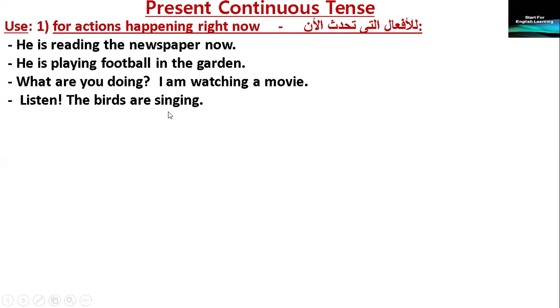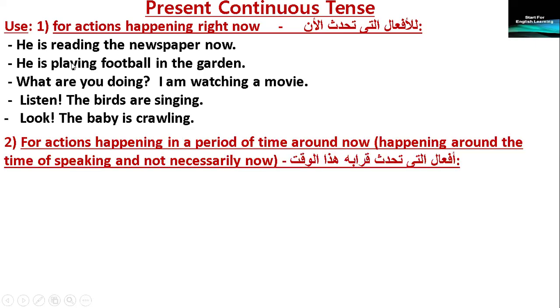Listen, the birds are singing. The birds are singing now. Look, the baby is crawling. The baby is crawling now. We can see the baby. So number one, we use it for the verbs which indicate that the verb is happening right now.